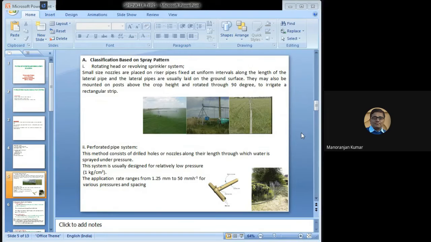Now in the next lecture, we will see how the sprinkler system is designed for a particular field, and what the different parameters are which we have to consider in this case. So this is all about today's lecture. Thank you.